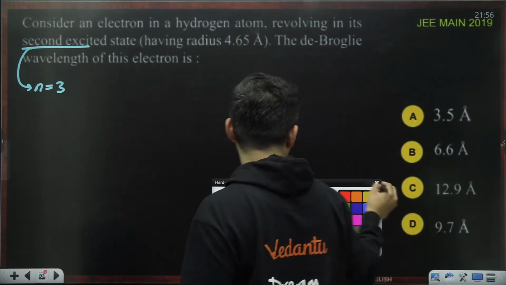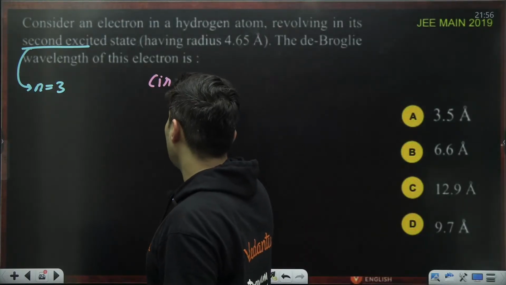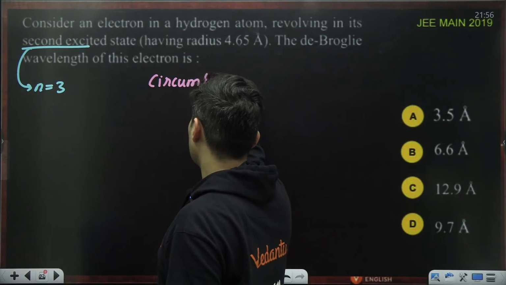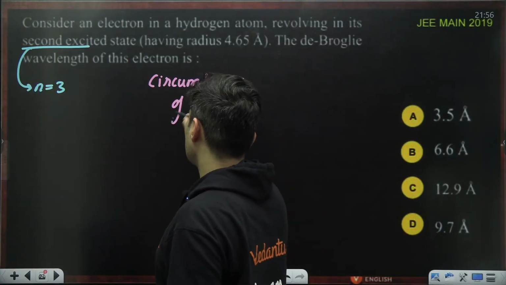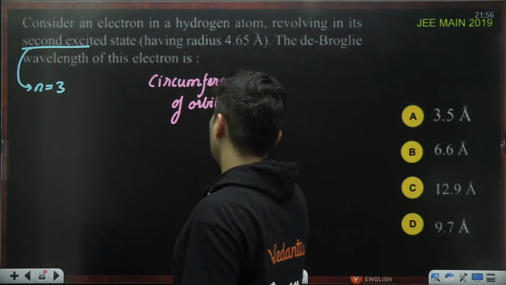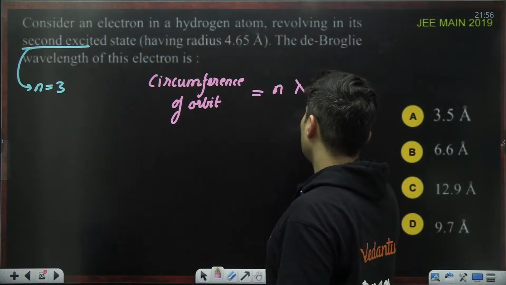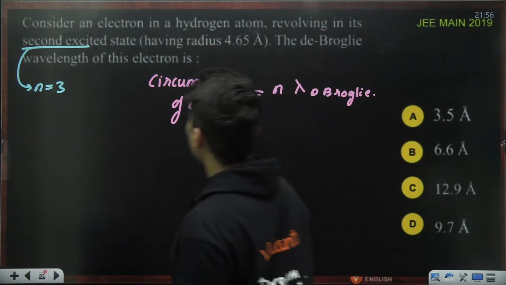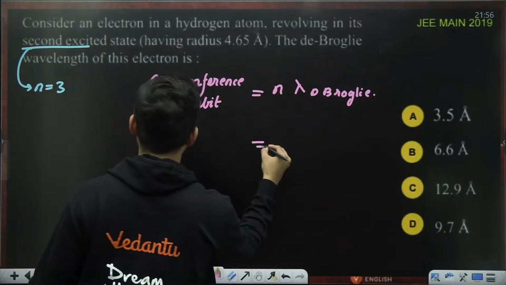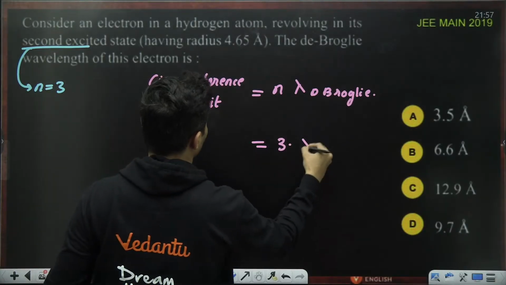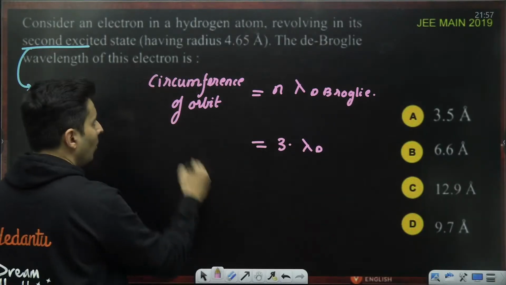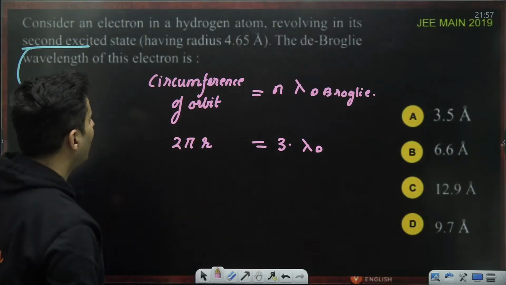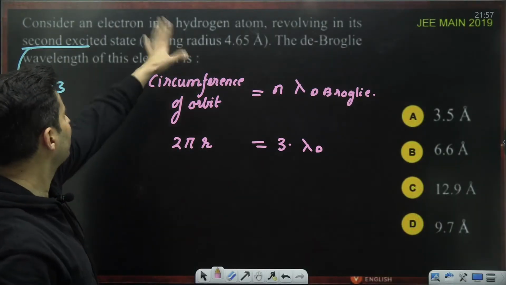Next important thing, you should know the circumference of the Bohr's orbit is always n times the de Broglie wavelength, n being the principal quantum number. Here n is basically 3. The de Broglie wavelength I do not know. Circumference is 2 pi r, and the radius is already given.